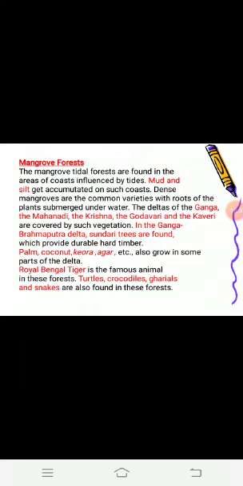If we talk about the wildlife, the Royal Bengal tiger is the famous animal in these forests. Apart from that, turtles, crocodiles, gharials and snakes are also found in the mangrove forest.